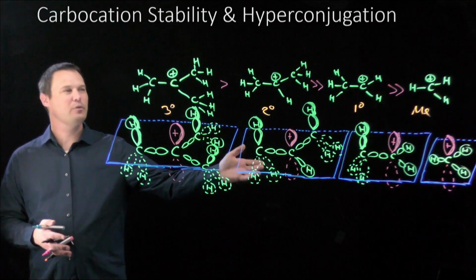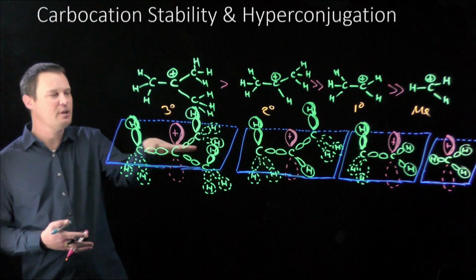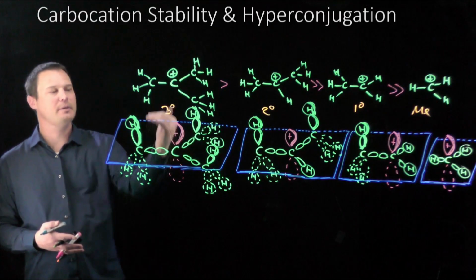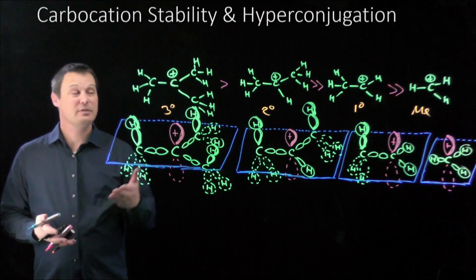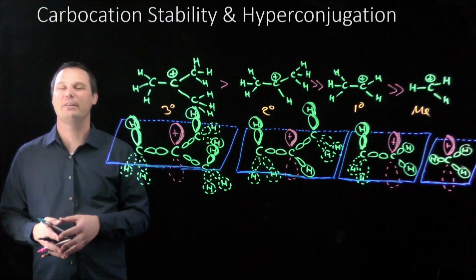These are the molecular orbital pictures for these carbocations. What I want you to see is that this plane has been tilted so it's coming in and out of the plane of the board with some things sticking up above and some things sticking below. If you've never seen these types of drawings or would like a refresher on how to draw molecular orbital pictures, I have a video that I'll link to in the description below.